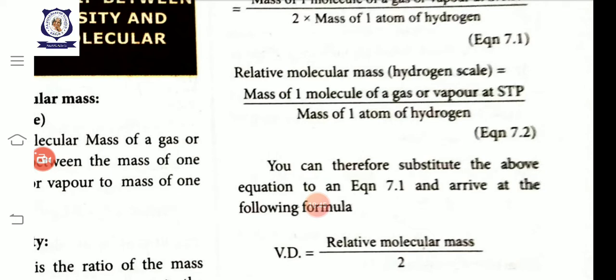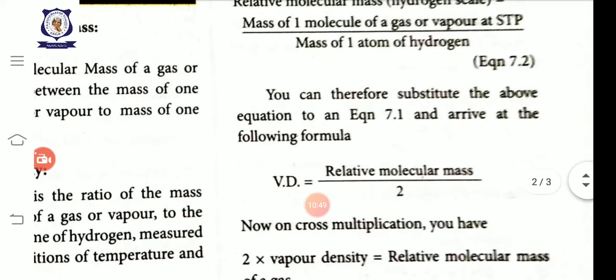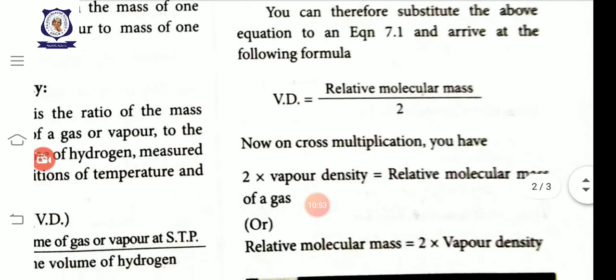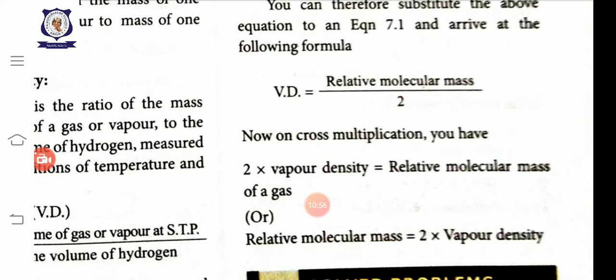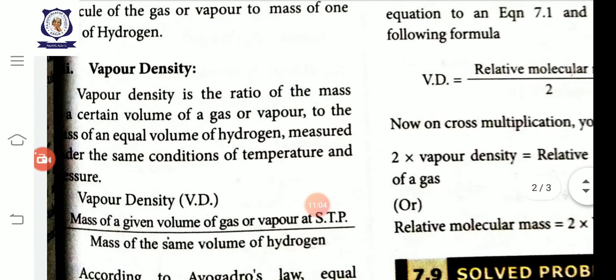You can substitute the above equation in equation 7.1 and arrive at the following formula. So Vd is equal to relative molecular mass by 2. Now on cross multiplication, we have 2 into vapor density is equal to relative molecular mass of a gas, or relative molecular mass is equal to 2 into vapor density.